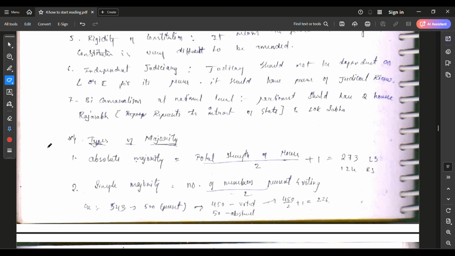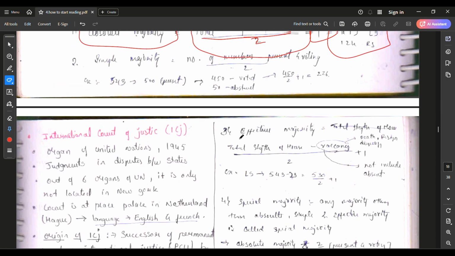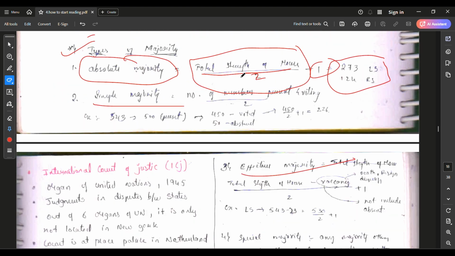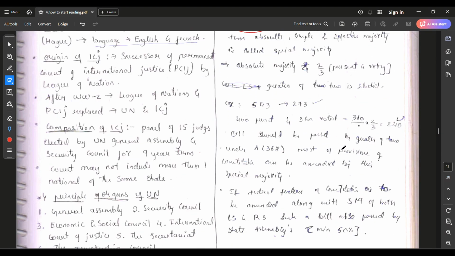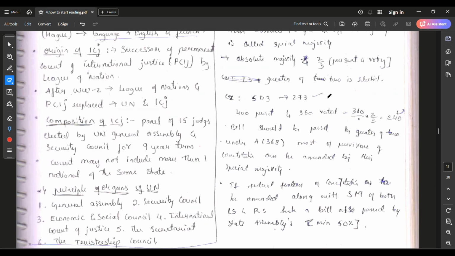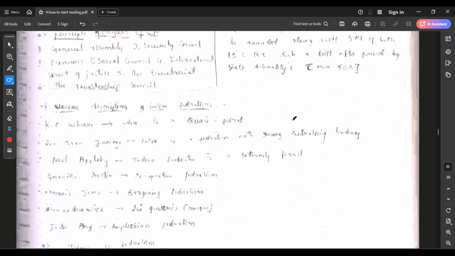I also explained about the majorities, the types of majorities. You can see how simply I mentioned absolute majority, with an example. See, the total strength of the house divided by 2 plus 1. Effective majority, simple majority, absolute majority, special majority. Special majority is again special majority with ratification by 50% of the states. Okay.